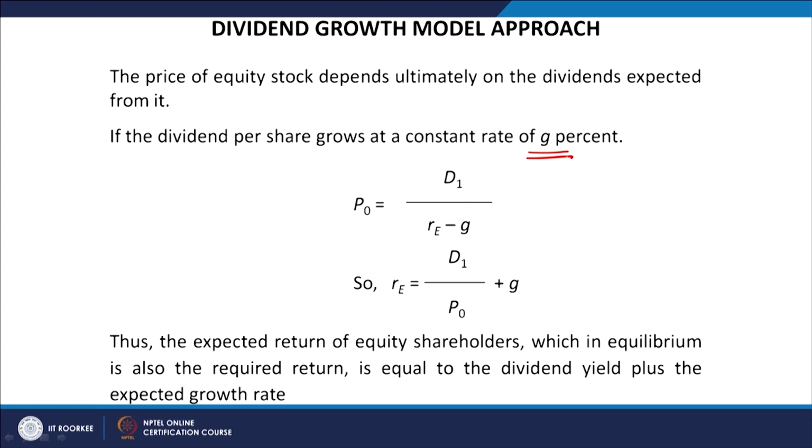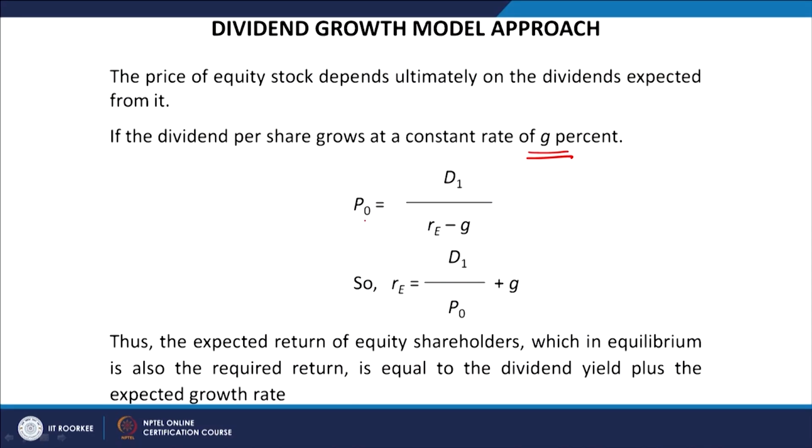So, it means you have to now find out that constant rate of growth. This is the major limitation of this model: can you expect that the dividend will be growing at a constant rate over a period of time? It is very important. We will have the question of this constant rate of growth. We can try to find out how to get a handle on g, which is also discussed in the next slide.